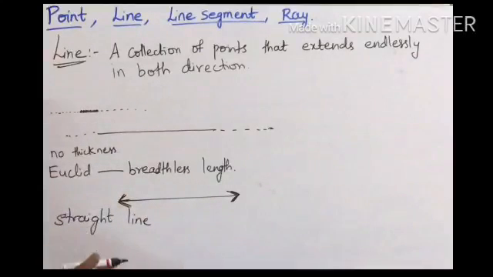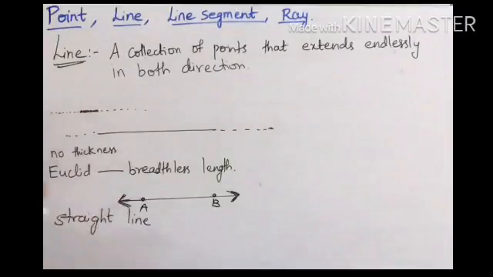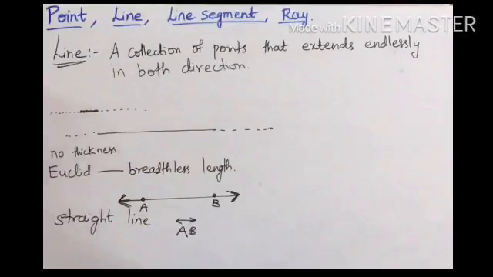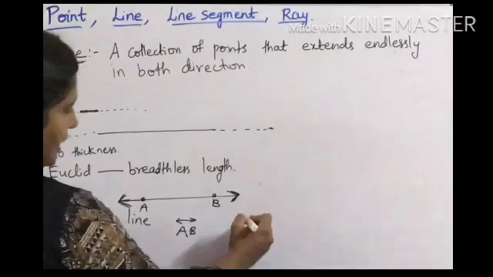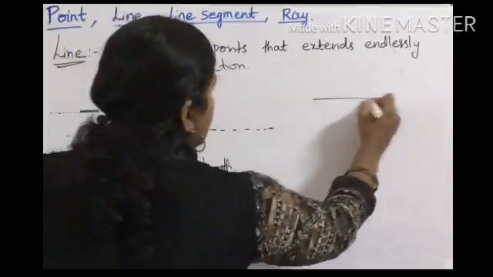A line is uniquely determined by 2 points, and the line passing through points A and B. Suppose this is point A and this is point B. It is the line passing through points A and B and it is denoted as this. How do you read this? Line AB, okay. Now this line is also represented by small letters like l, m, n, and so on. Means a line can be represented in 2 ways.